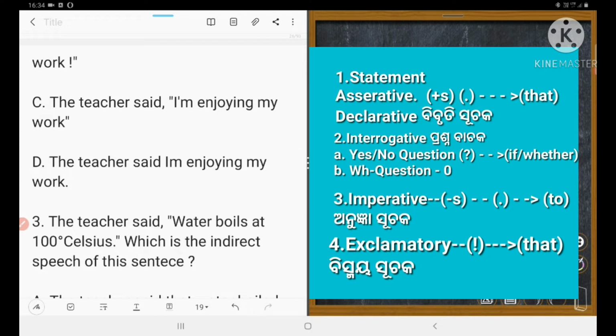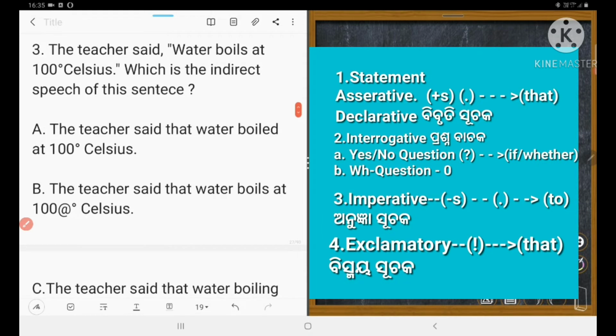Number 2, C, is correct. But here in C, let's see, a full stop should be used. Let's use it. Now C is fully correct. Could you understand? C is correct.